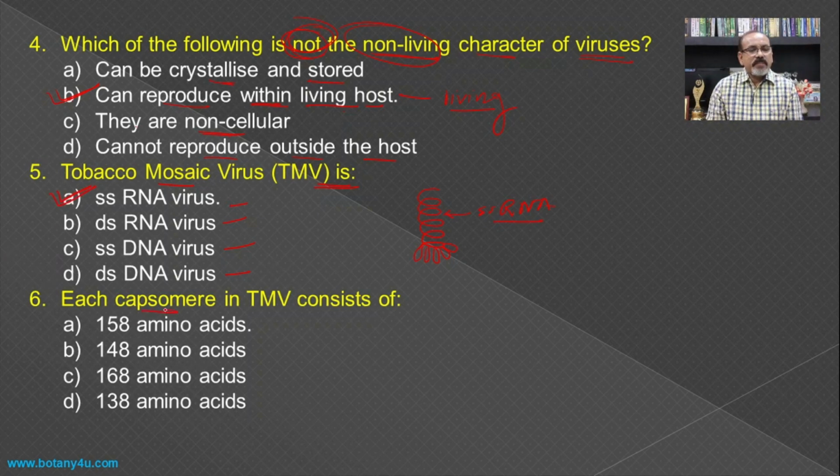Each capsomere in tobacco mosaic virus consists of, means if we see this single capsomere in the structure of the RNA virus or the tobacco mosaic virus, then there are 158 amino acids present which are responsible for the formation of the single capsomere.